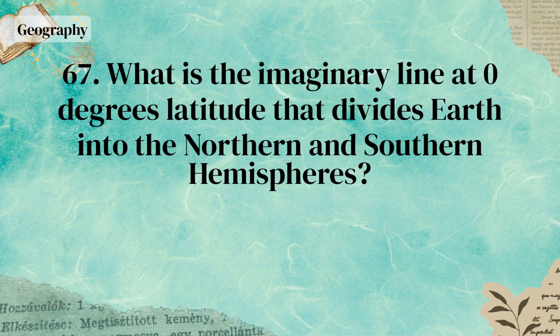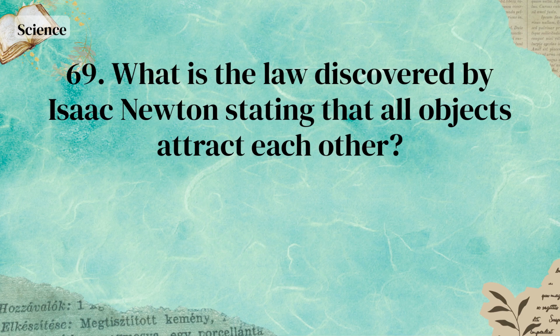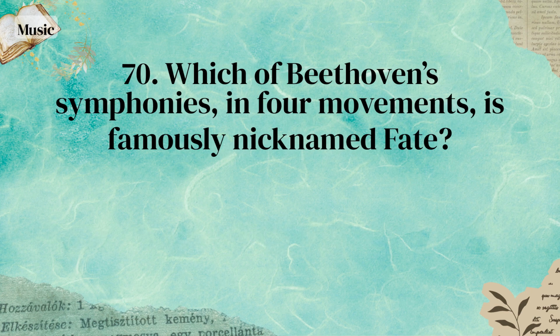Vascular bundles. What is the imaginary line at 0 degrees latitude that divides Earth into the northern and southern hemispheres? Equator. What do you call the phenomenon in which the temperature remains constant while a liquid boils? Latent heat. What is the law discovered by Isaac Newton stating that all objects attract each other? Law of universal gravitation. Which of Beethoven's symphonies, in 4 movements, is famously nicknamed Fate?